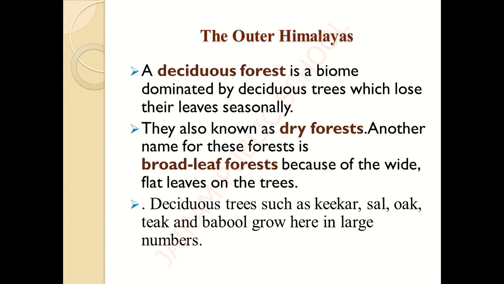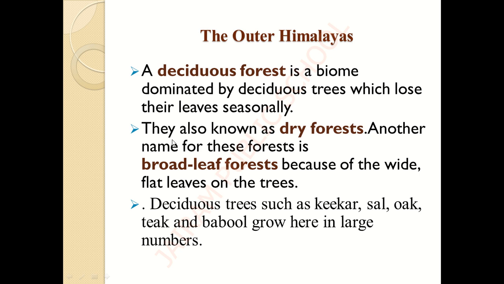So it looks like an ordinary tree, isn't it? We will be having four types of seasons. In some season the trees will not have leaves. Again in the autumn season it will be freshly growing, isn't it? So these kinds of trees we call deciduous trees. When these kinds of deciduous trees are more in number, we call it a deciduous forest. So a deciduous forest is a biome dominated by deciduous trees which lose their leaves seasonally.